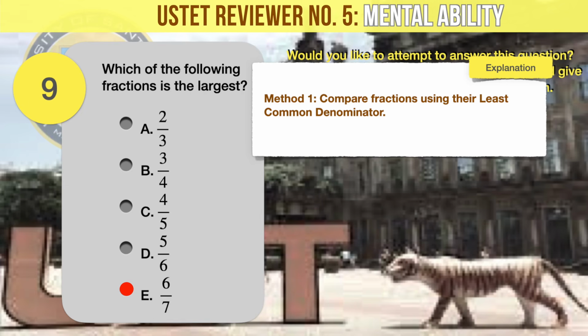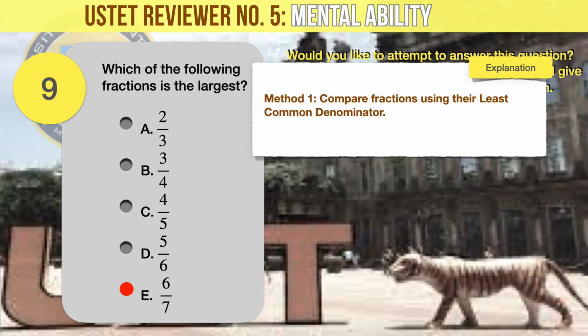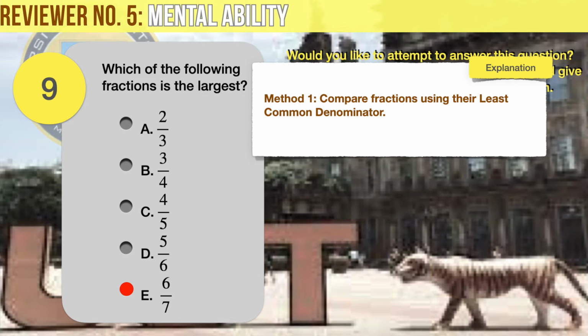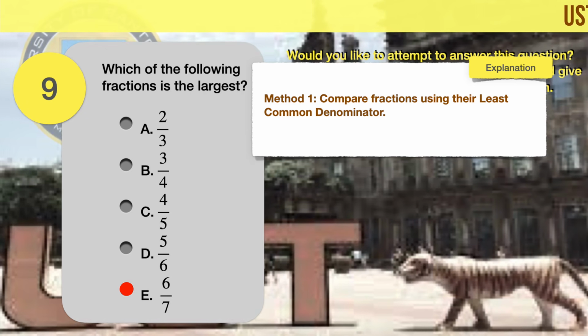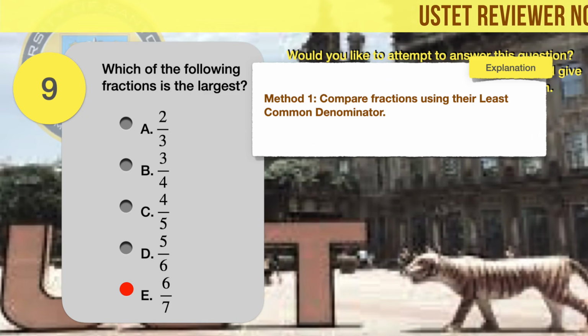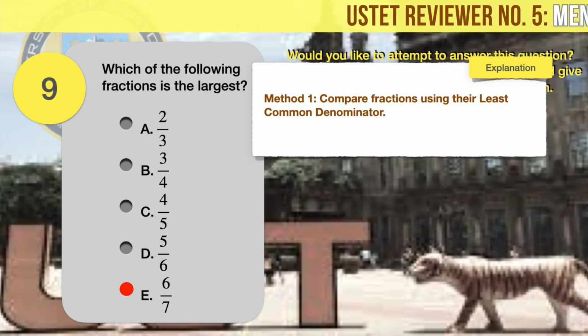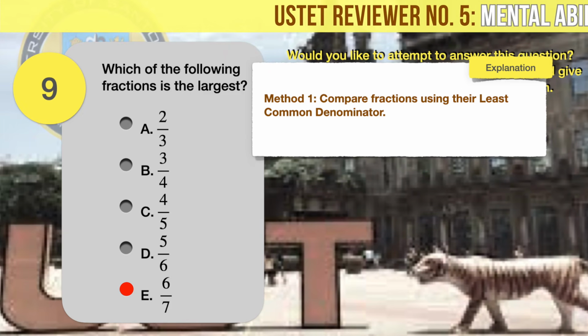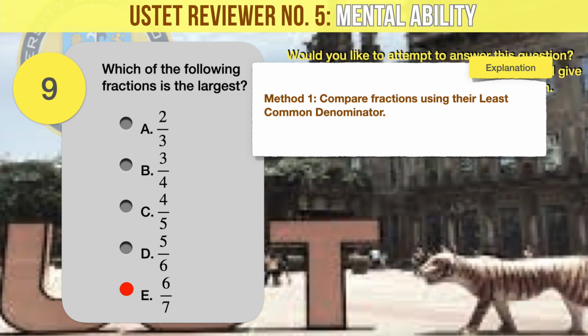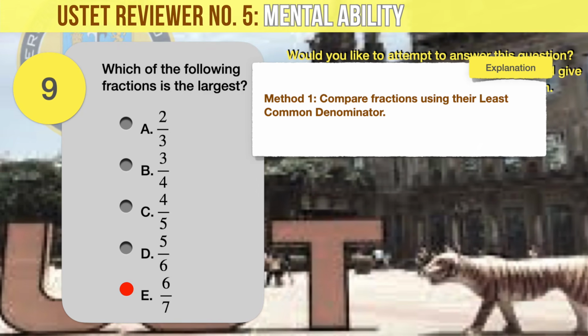Find a method that you can work the fastest with and practice using it. One common method is to find the least common denominator of the fractions and express all of them in the common denominator. The drawback of this method is that the more fractions to compare and the more complex the given fractions, the harder the LCD determination becomes. Nevertheless, let's use this method to explain the answer for this given problem.